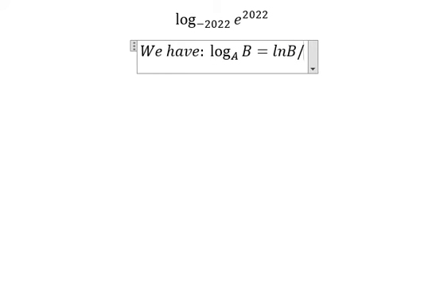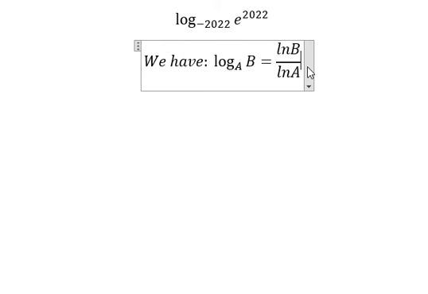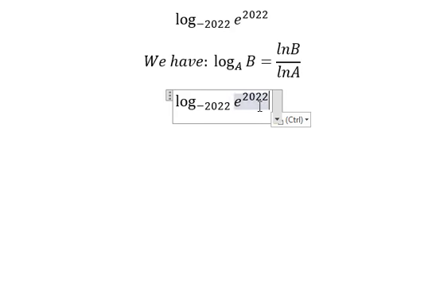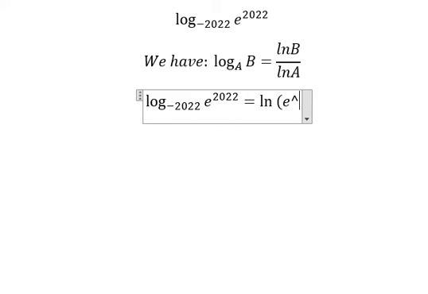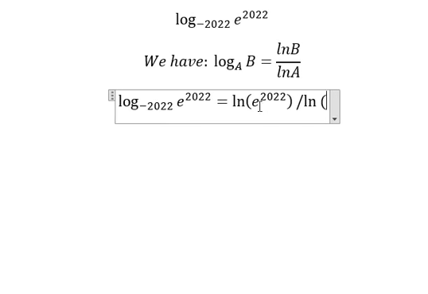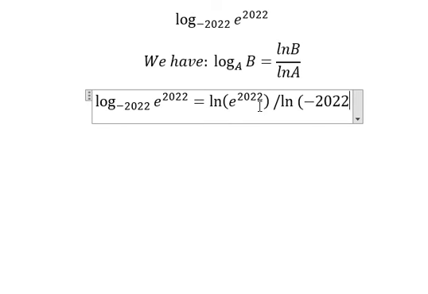We have log base A of B in here. We can write it as ln B over ln A. So in this situation, we can transform this one into this one. That's ln of e to the power of 2022 over ln of negative 2022.